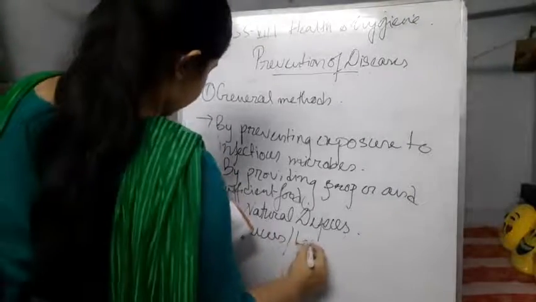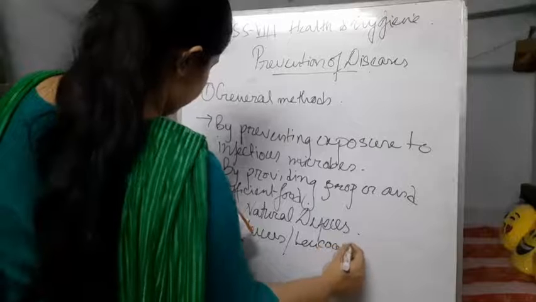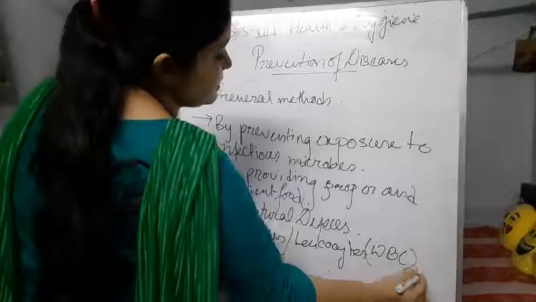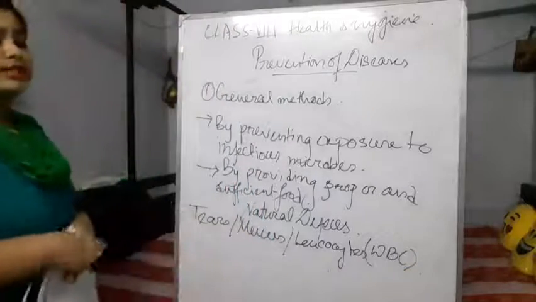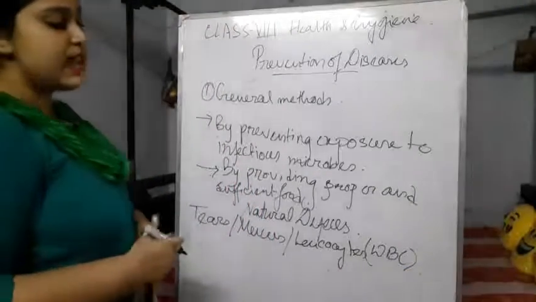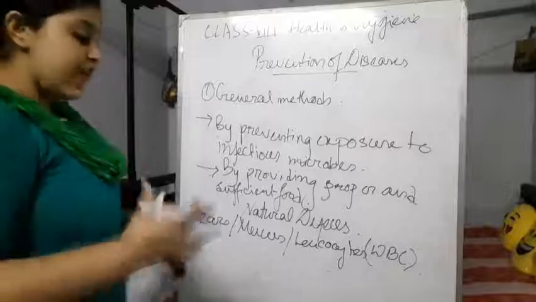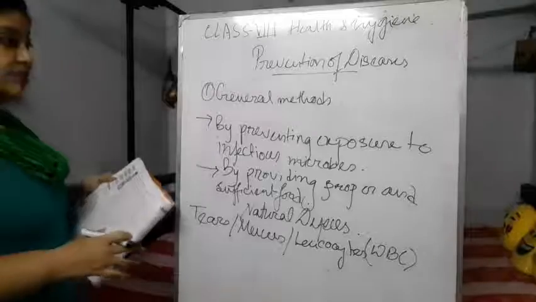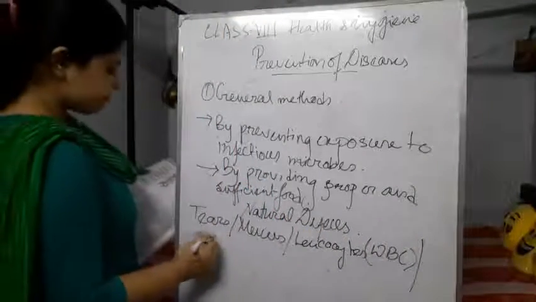Next is leukocytes, that means WBC, white blood corpuscles. They can produce immunoglobulins, and they also have a natural defense system against viruses, bacteria, and microbes.